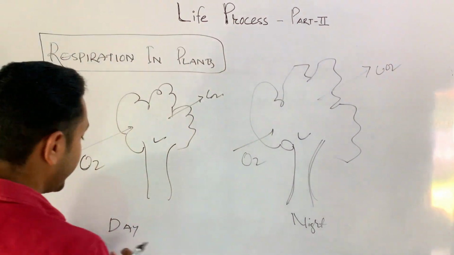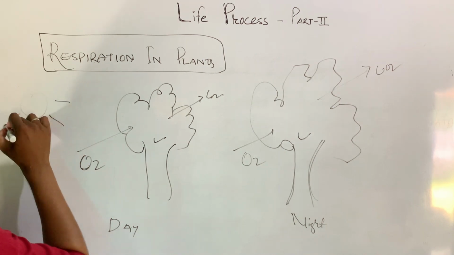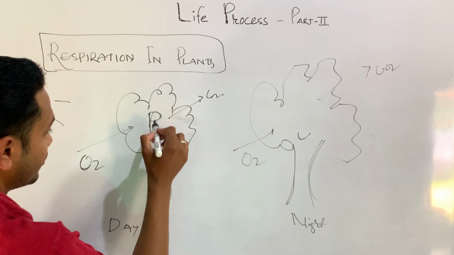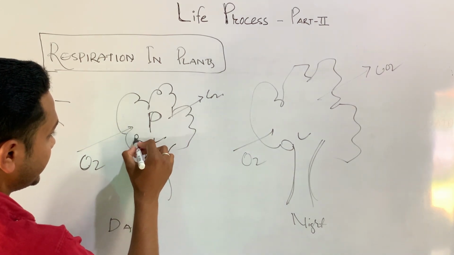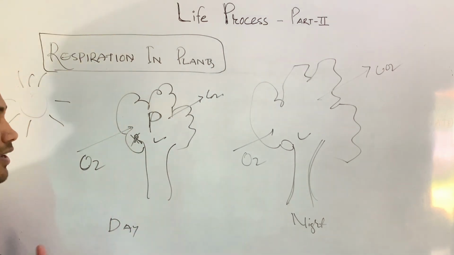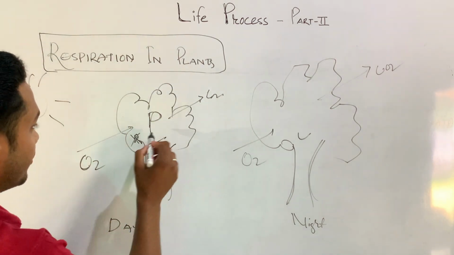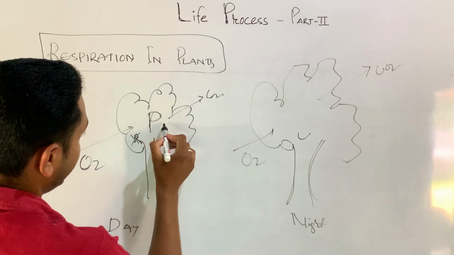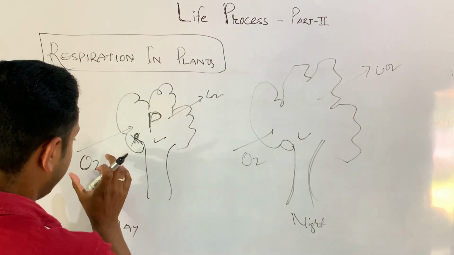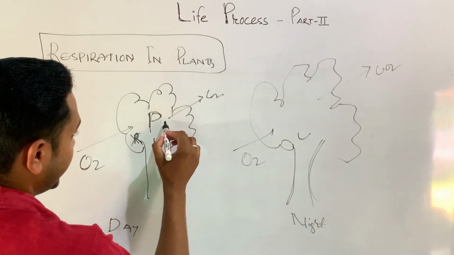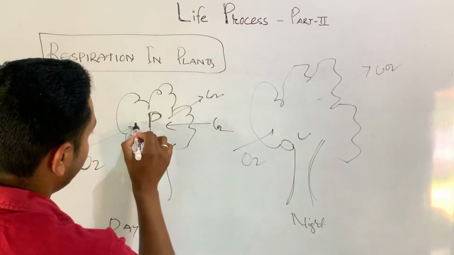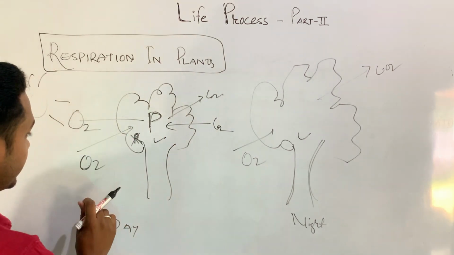But at daytime, because of sunlight, it does photosynthesis. Because of photosynthesis the rate of respiration is quite negligible, or you can say invisible. The process of respiration takes oxygen and releases carbon dioxide, but during photosynthesis it takes carbon dioxide and releases oxygen.